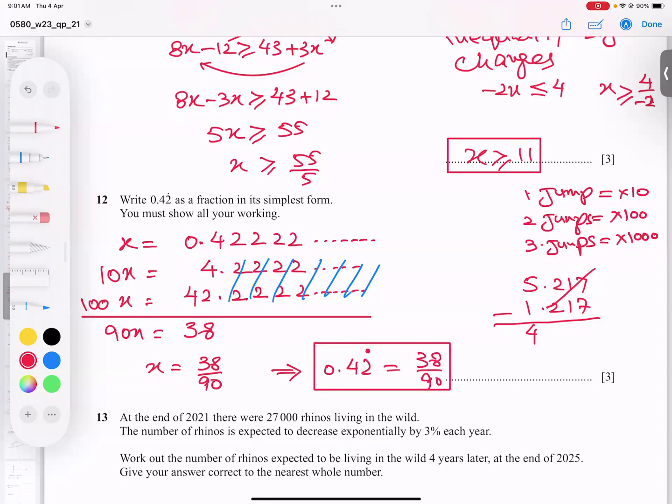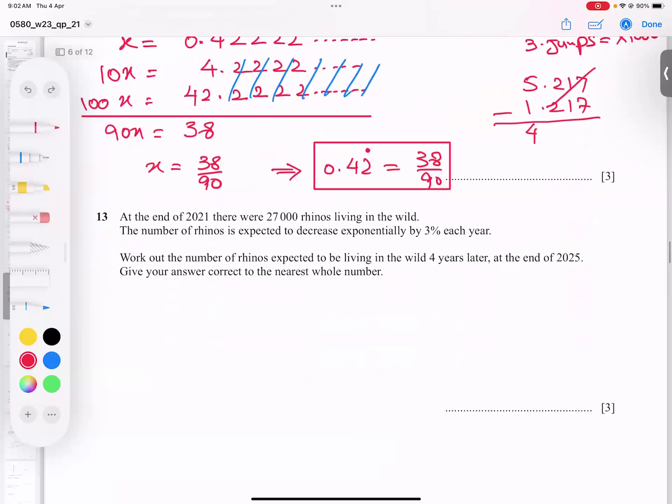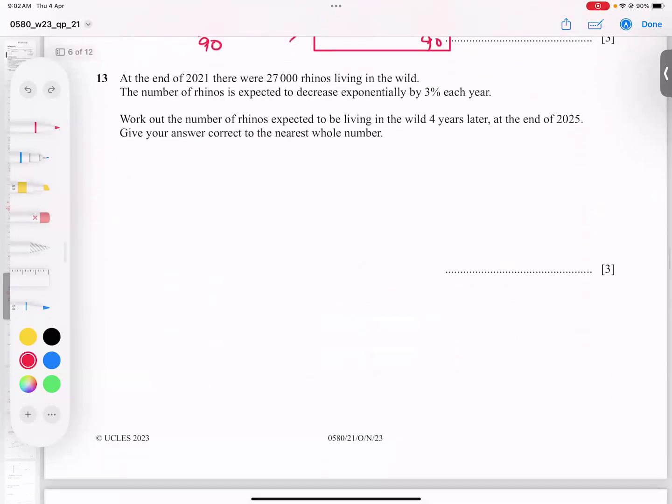Okay, I hope you got the point. Try to make these numbers the same so you can cancel them easily. So it means sometimes multiply by 10, 100, or sometimes even 1000. Okay, let's go for the next question.